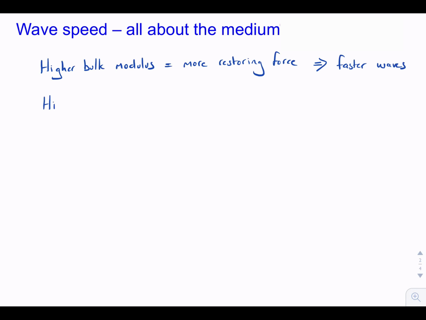This means that the wave speed is all about the medium. So what the equation we wrote down on the previous slide says is that if we have a higher bulk modulus, we have more restoring force and the faster the wave moves, and if we have a higher density, we'll have more inertia and the slower the wave moves. We'll write out the equation again. V equals the square root of B on rho.